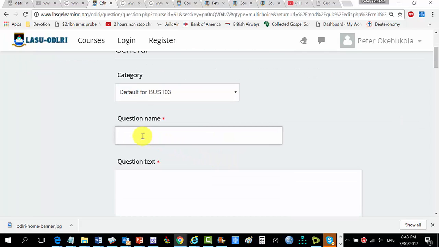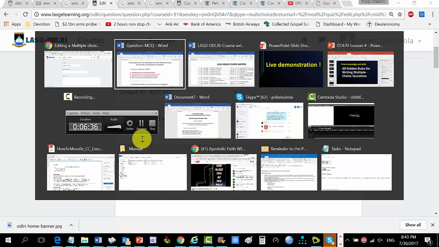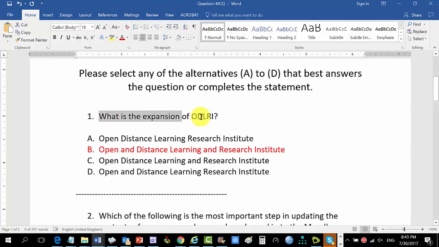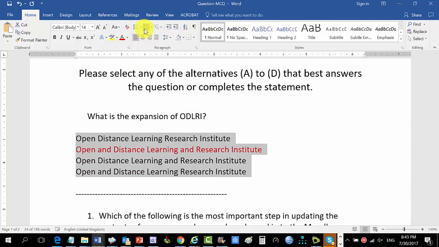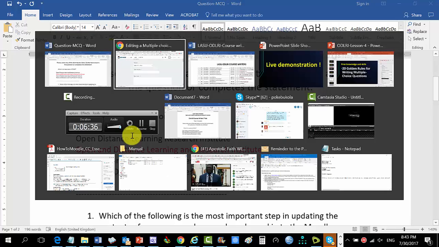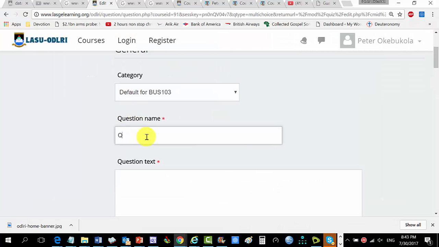Question name. Please note that the question name is the question number. Going back to here, you can see this number is the question number, and I will suggest that you do something. You will see that it will cause confusion by the time we do copying and pasting. Take off all this numbering here. Let's take off all of this. I will show you why it is not necessary. Okay. So we now have question number 1.